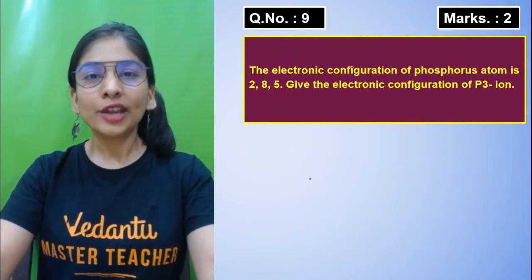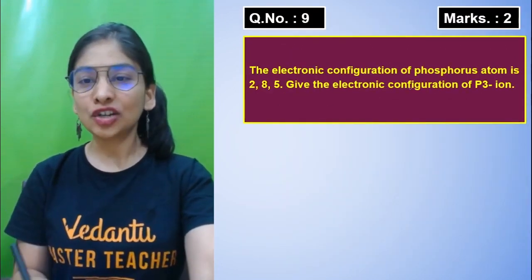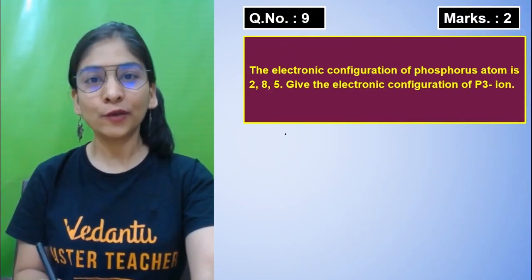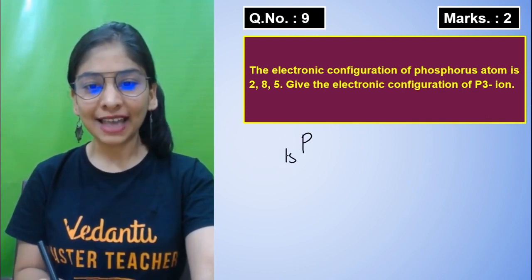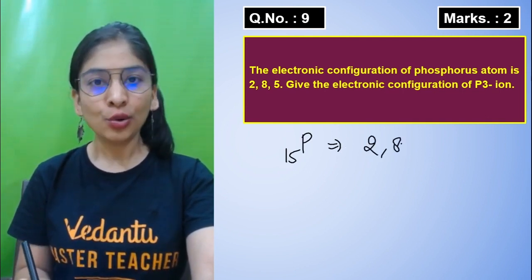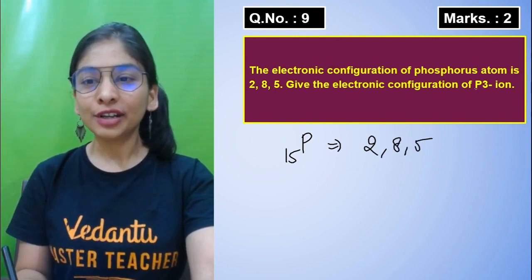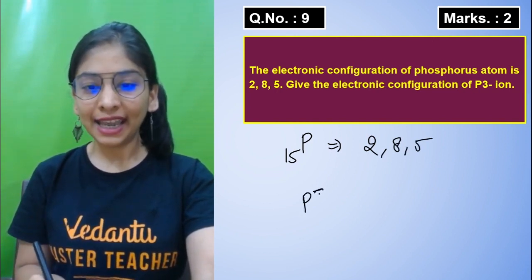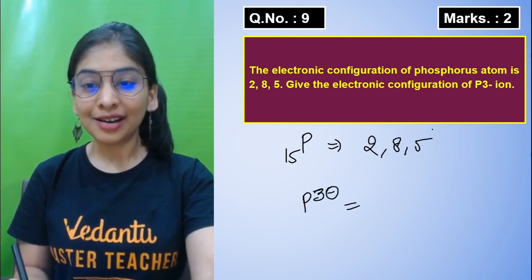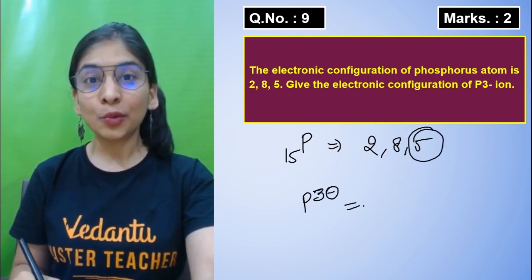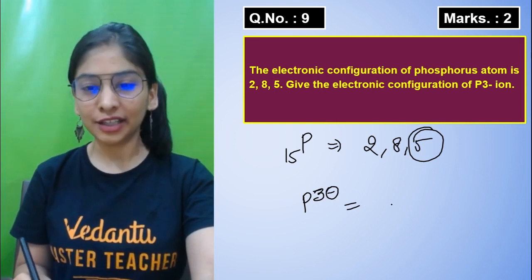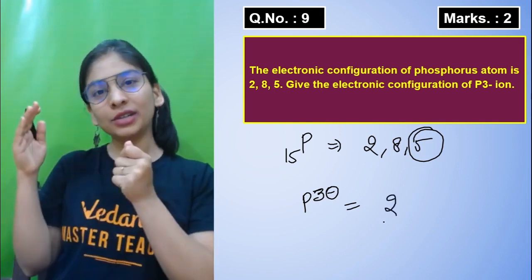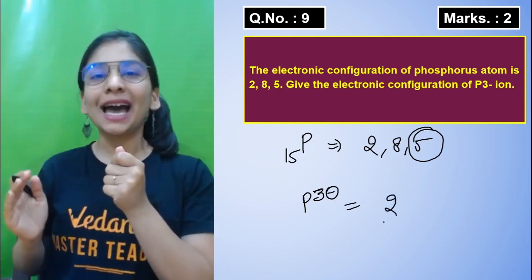Let's move to the next question. The next question says the electronic configuration of phosphorus is 2, 8, 5 because it has atomic number 15. Give the electronic configuration of the P 3 minus ion. So my phosphorus gained 3 electrons to complete its octet. Electrons will always be added in the last shell, the valence shell, because that is loosely bound, the one at the periphery.